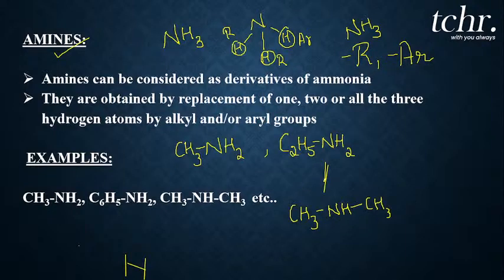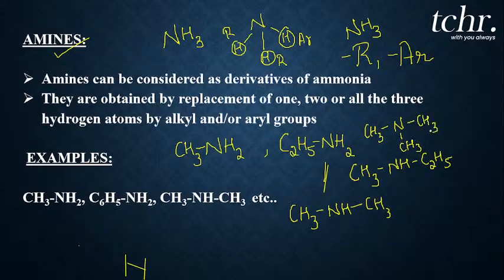Or I can replace one hydrogen atom with a methyl group, and another hydrogen atom with an ethyl group, that is C2H5. Also, I can replace all three hydrogen atoms with any alkyl group. For example, I can replace the three hydrogen atoms with three methyl groups like this. So see, students, I have written a number of examples for you.